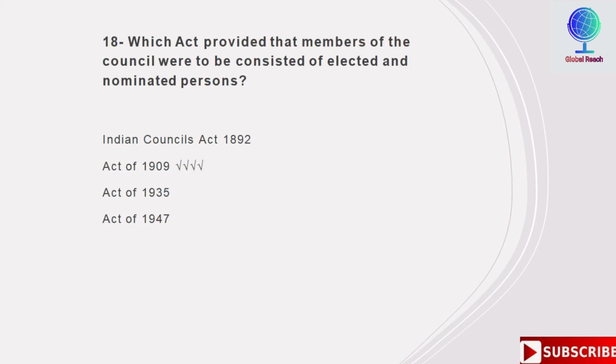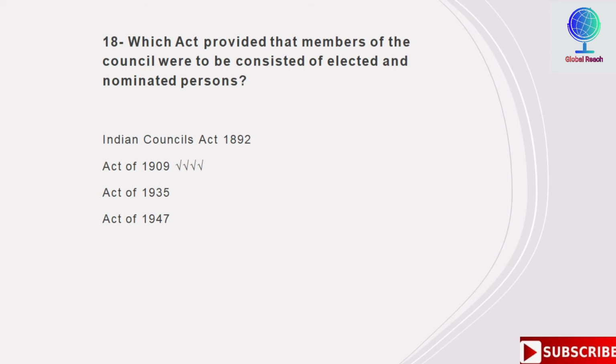Which act provided that members of the council were to be consisted of elected and nominated persons? Options are Indian Councils Act 1892, Act of 1909, Act of 1935, Act of 1947. So correct answer is Act of 1909.